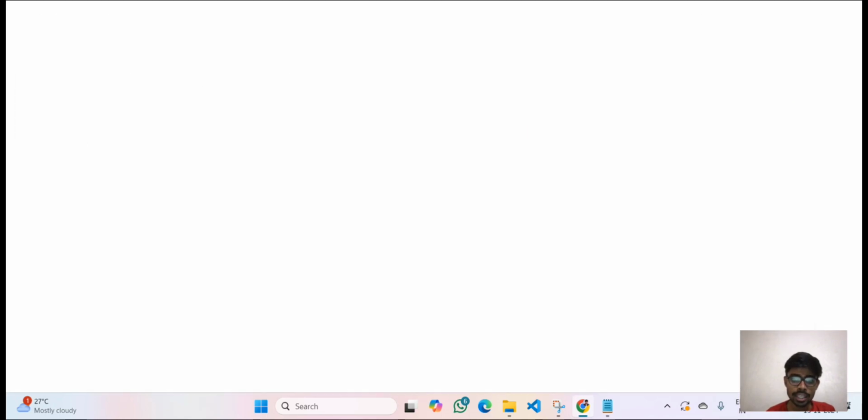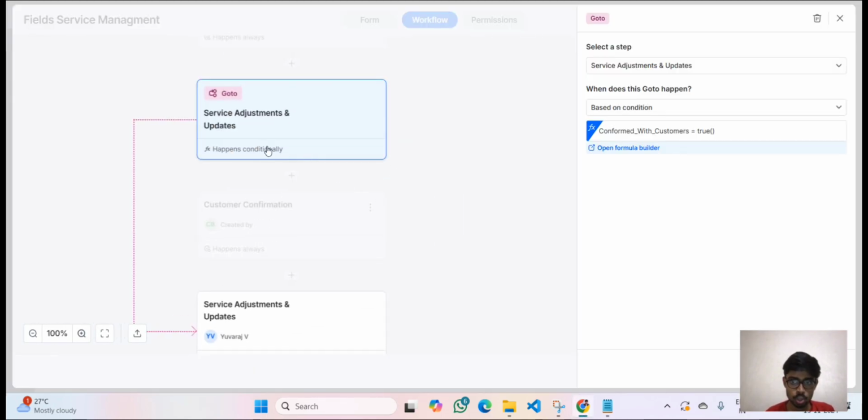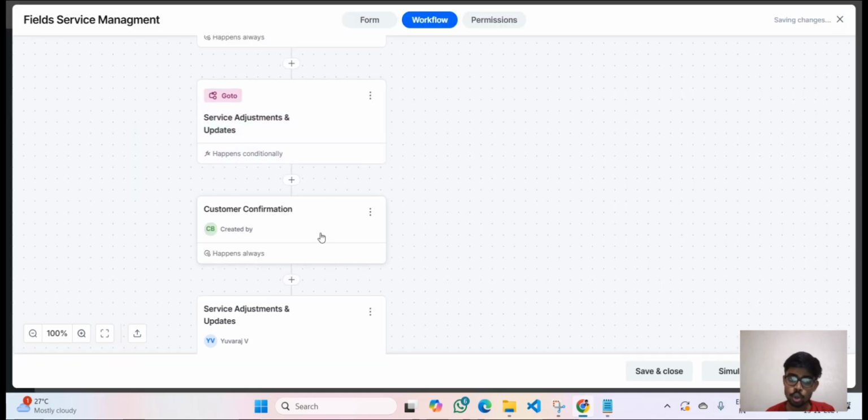So this is what I have already done in our workflow. I have already shown that if confirmed with the customer is true, it will directly go to the service adjustment update process. If it is not, it will go to the customer confirmation and then to the adjustment update. So this is the complete assignment that I have got. Hope I have completed that. Thank you for this opportunity.